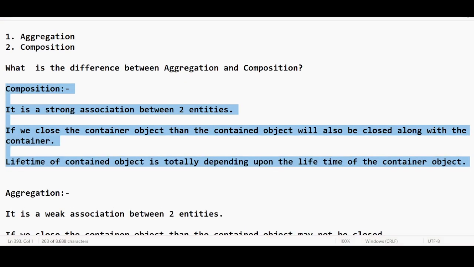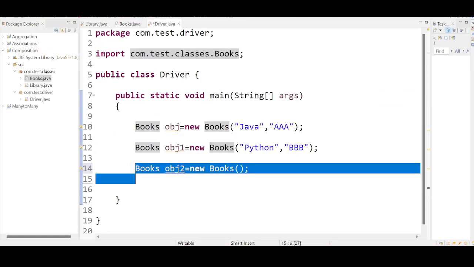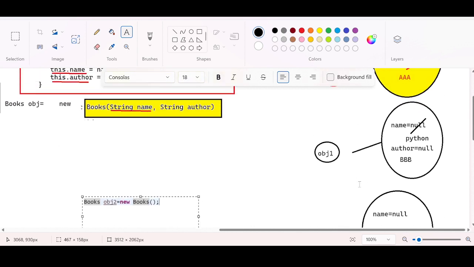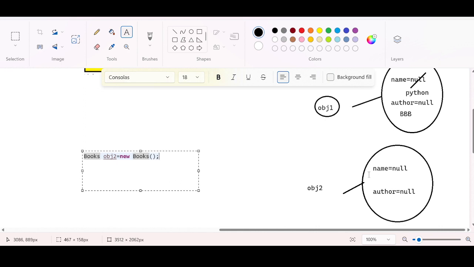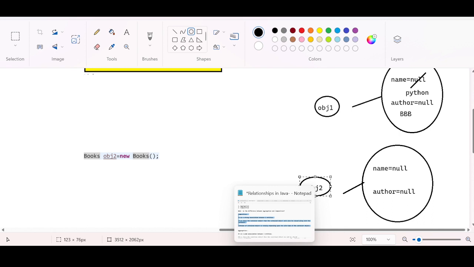Because of this line, this has happened behind the scenes. Do you think the values are assigned yet? No, values are not assigned yet. Now we are going to use setters to assign the values. What are the setters we have?